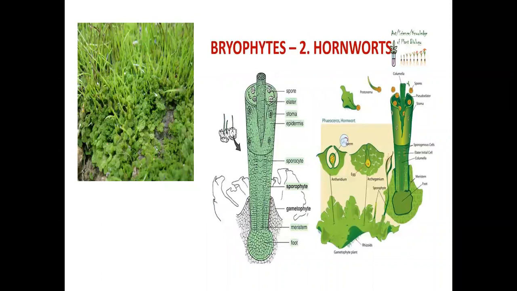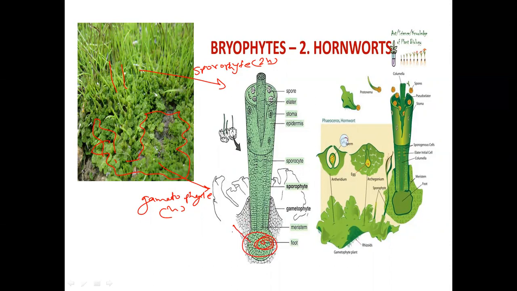See here, these leaves, you can see dark green lobed leaves. These are the gametophyte, which is this, and it is haploid. And these horn-like structures, that is the sporophyte, and that is diploid. So if we see the structure of the horn, you can see there is a foot present.